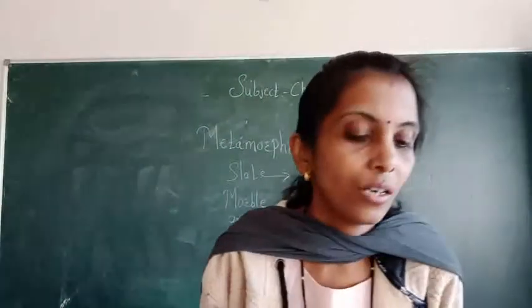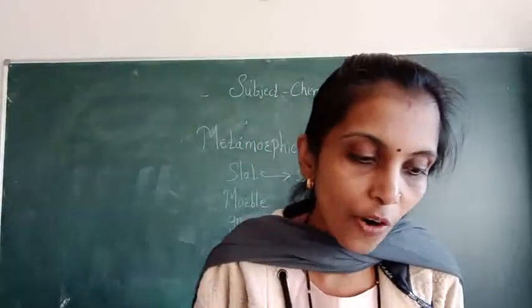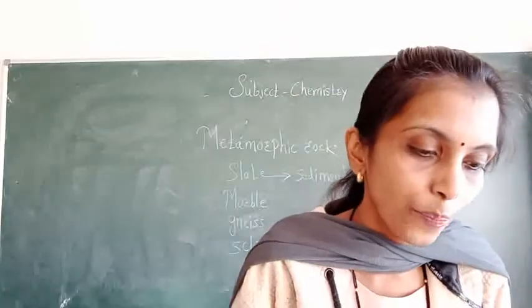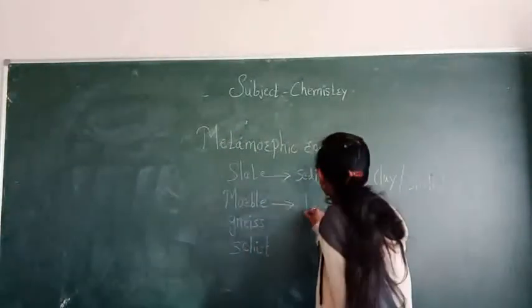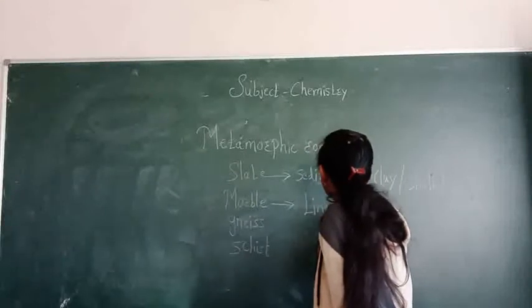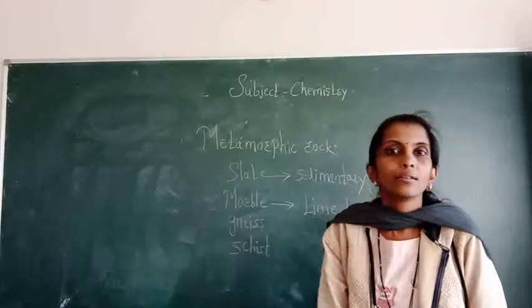See, marble. Marble is formed from limestone. Limestone is which type, sedimentary or igneous? Sedimentary.